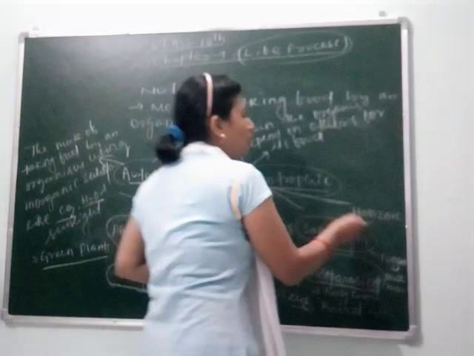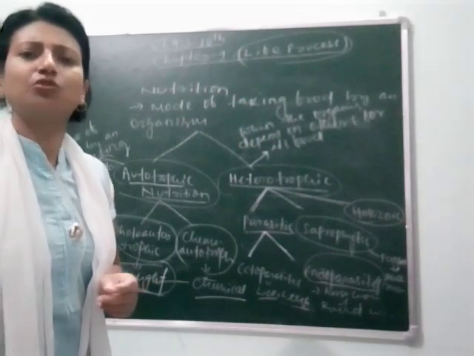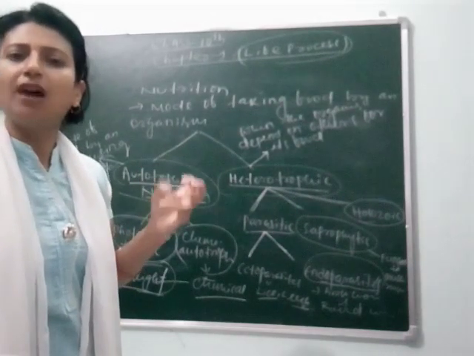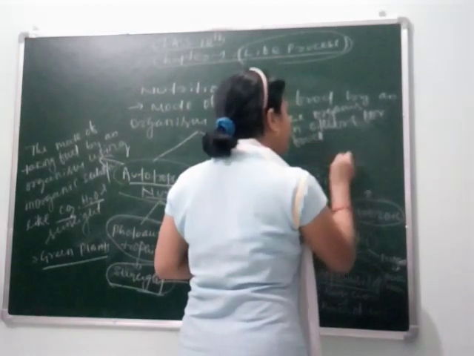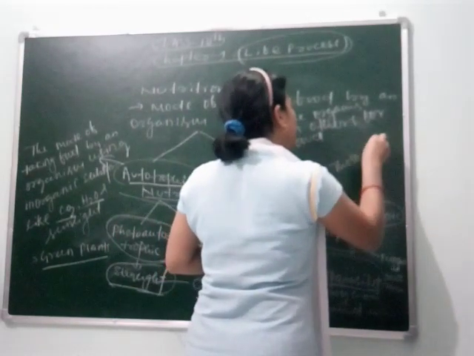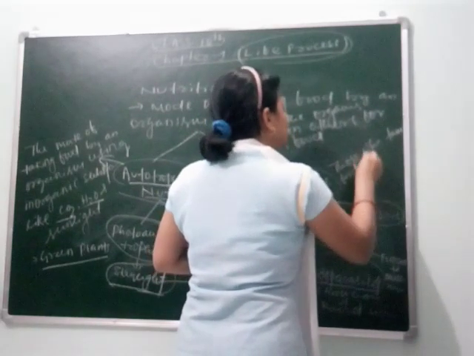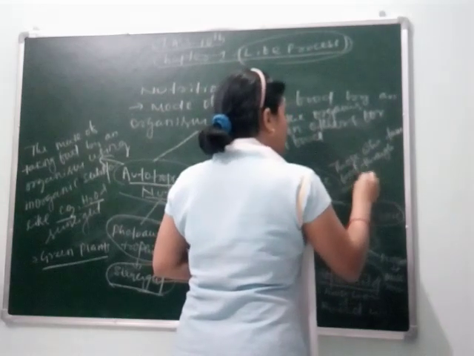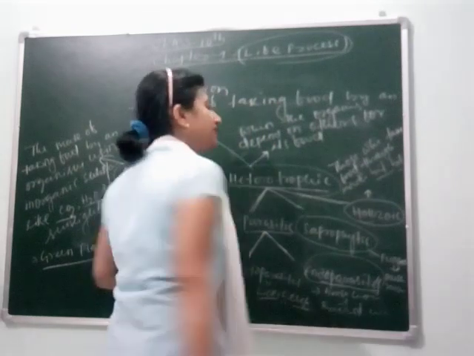Next is holozoic. Holozoic nutrition is shown by human beings who take food by their mouth, bit by bit. Here we can define it as those who take food through the mouth, bit by bit, is called holozoic.